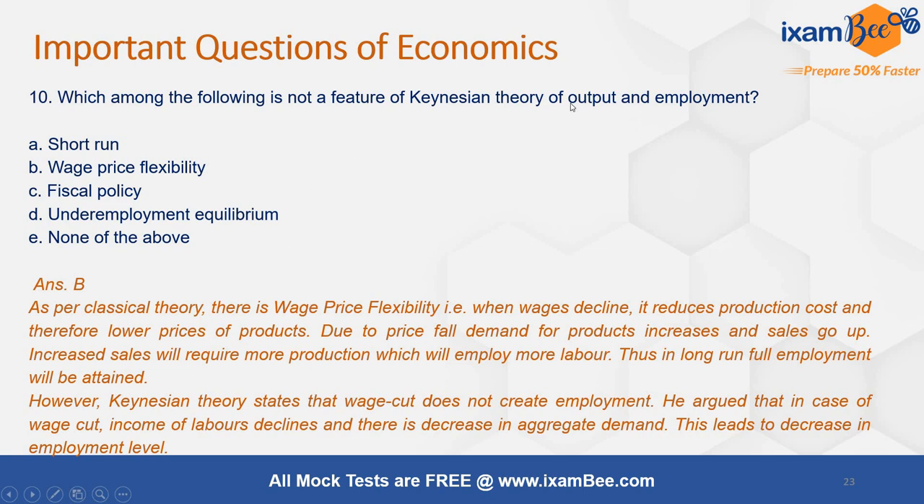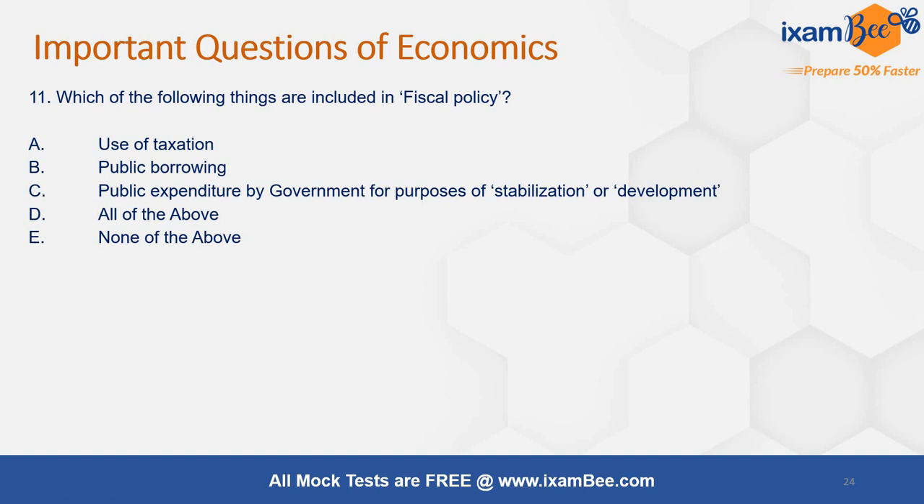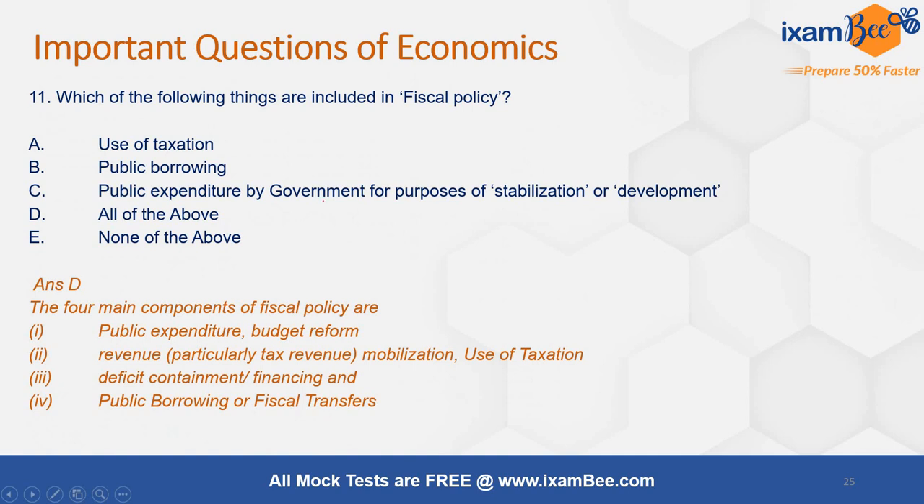So as per classical theory, wage price flexibility ensures full employment in the long run, whereas under Keynesian theory they assume that wages and prices are rigid downwards. Now next question is, which of the following things are included in fiscal policy? Use of taxation, public borrowing, public expenditure by government for purpose of stabilization or development, all of the above. So here the right answer is all of the above.